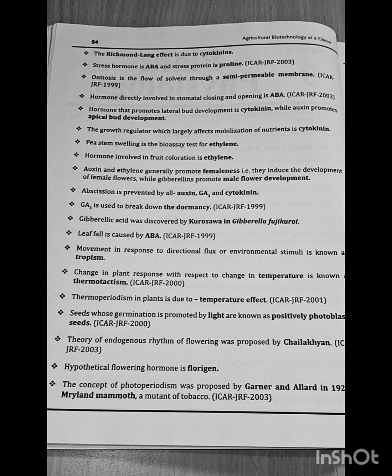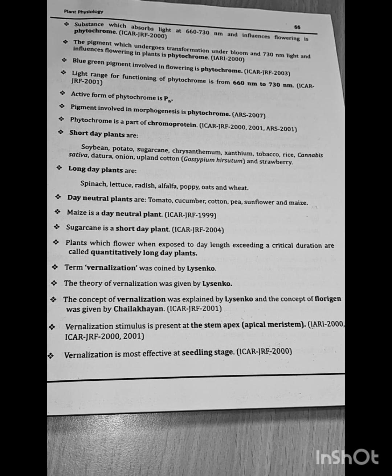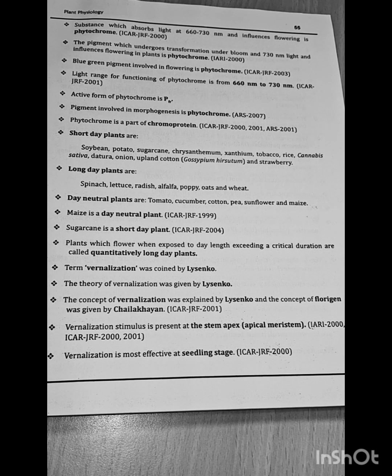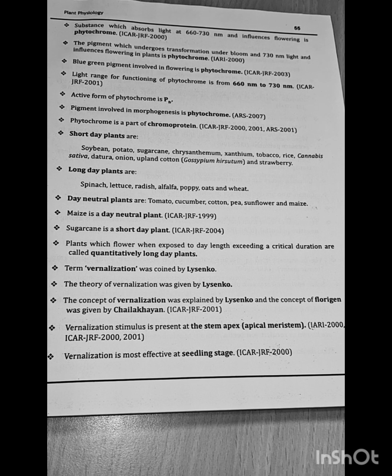The concept of photoperiodism was proposed by Garner and Allard in 1920 in Maryland Mammoth, a mutant of tobacco. Question asked in ICAR JRF 2003. Substance which absorbs light at 660 to 730 nanometer and influences flowering is phytochrome. ICAR JRF 2000.